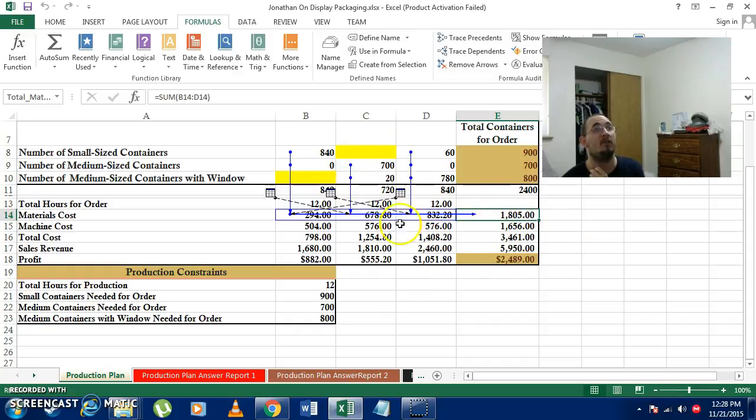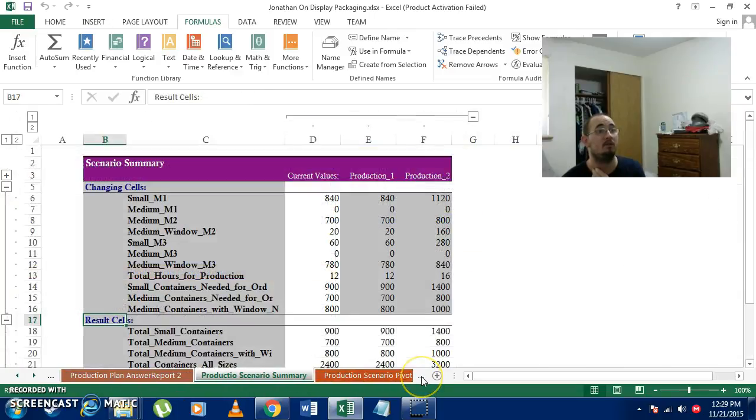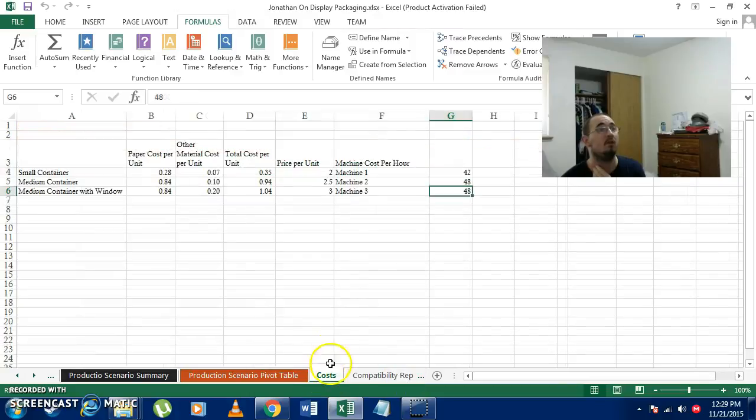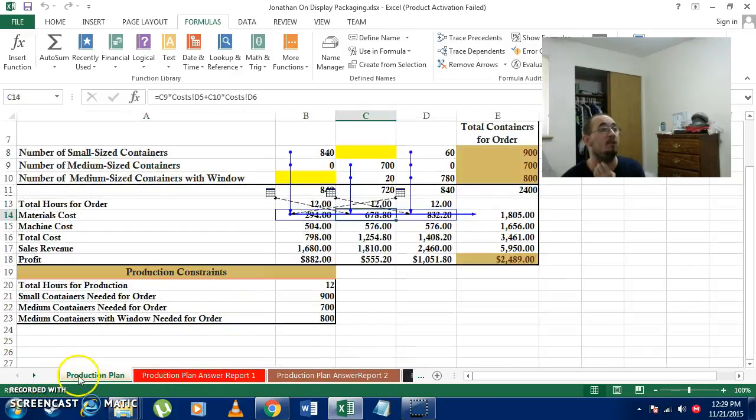It tells me all the errors. If this one was the error, so if I click on this, it'll tell me exactly where I need to go look. I need to go look at costs in D5 and costs in D6. So I just come over here, look at costs, D5 and D6, and I compare it with my production plan, and I make the correct changes that I need to make.